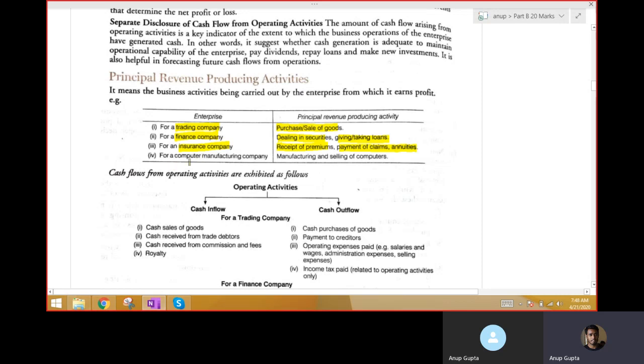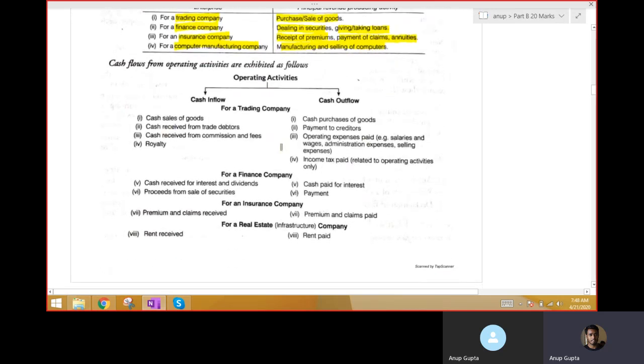This is their core activity. In Hindi, it says that इन लोग का मेन धंधा ही यही है, इन लोग का मेन काम ही यही है, ये लोग का core business है ये. For a computer manufacturing or any other manufacturing company, whatever they manufacture and sell will be their operating activity.